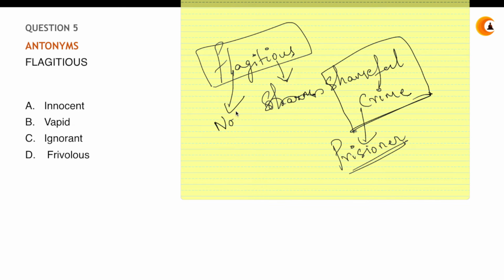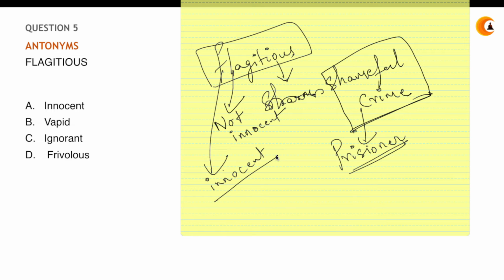That means that person is not an innocent one, right? So what will be the opposite of not innocent? It is someone who is innocent, someone who hasn't done any kind of crime, like you and me, right? So your answer is in option number A, that is innocent. Vapid, ignorant, frivolous is something different. Remember, flagitious was initially used for prisoners who did a shameful crime.